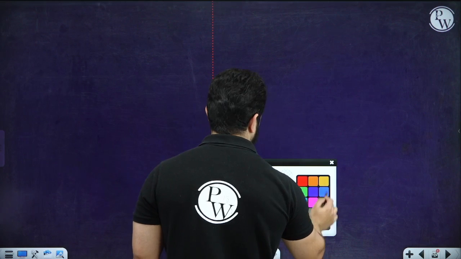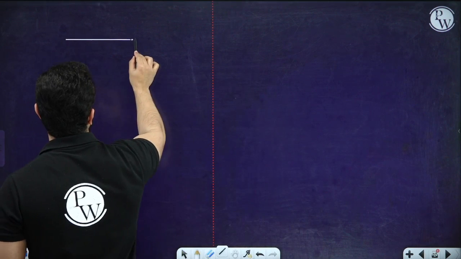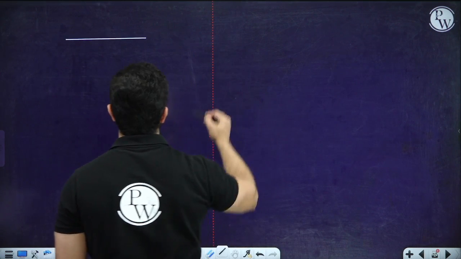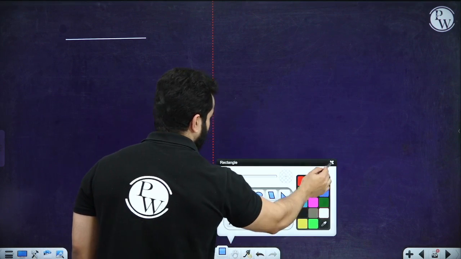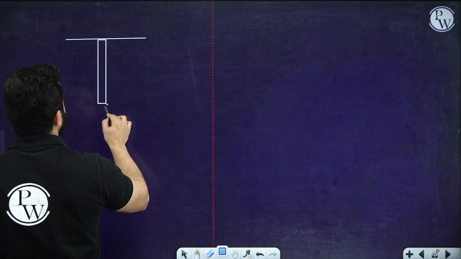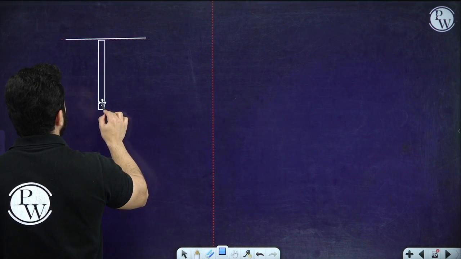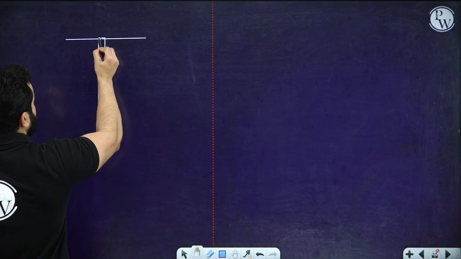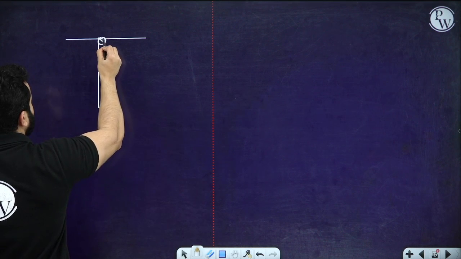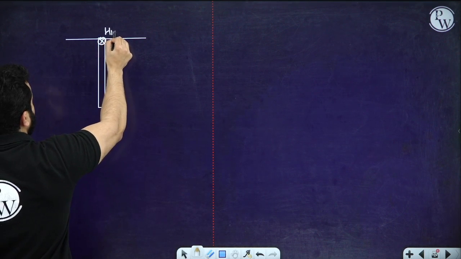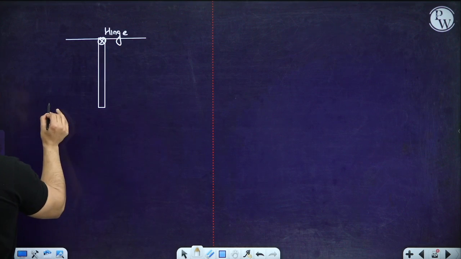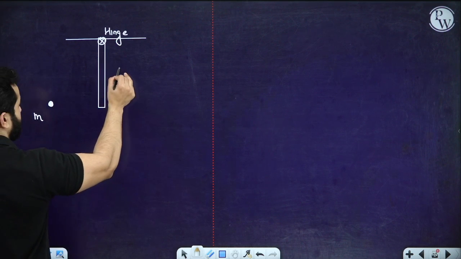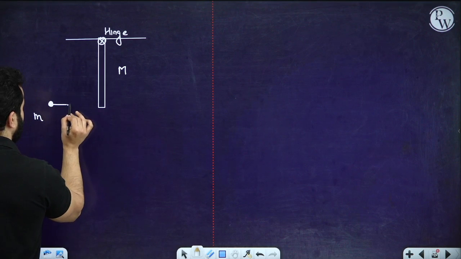Let's say we have a rod over here attached from a ceiling, and this is actually a hinge point, and a ball of mass m is coming, and let's say the rod has a mass capital M, and the ball is about to strike.